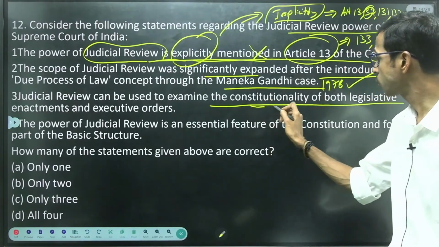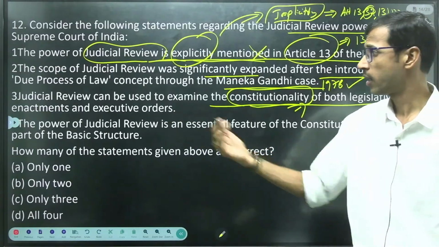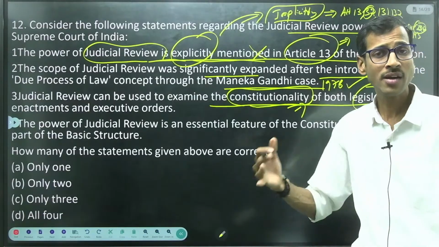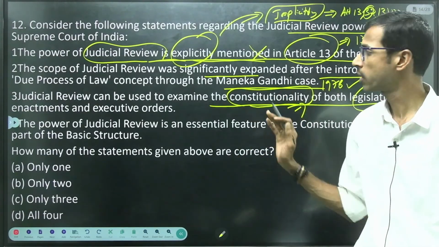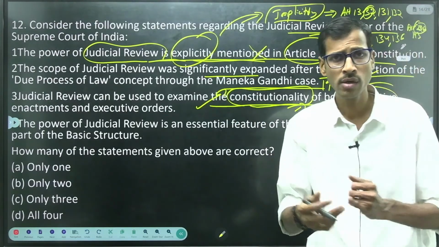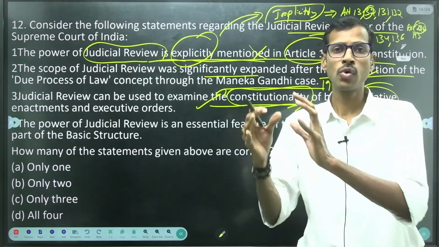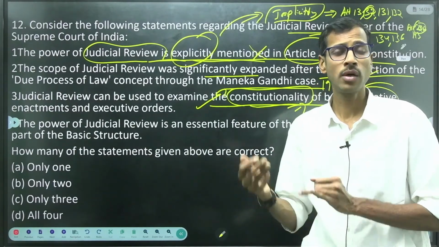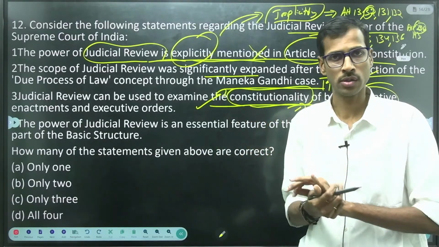Constitutionality means whether the actions of Parliament, the executive or the legislature are according to the provisions mentioned in the Constitution or not, right? That is the examining power, judicial review. So what is judicial review here? It is a power, a tool to monitor or examine the actions of legislative bodies, executive orders, or administrative orders of the government also, right?